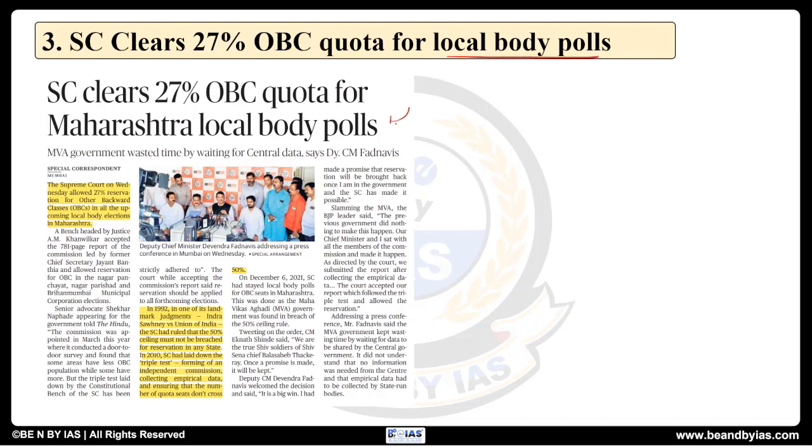So what is the new development here, and the issues related to it. Recently, 27% reservation for OBCs in local bodies of Maharashtra has been cleared. Now the issue: earlier it was stayed because it was exceeding that 50% limit. See, in 1992 in the Indra Sawhney versus Union of India case, the Supreme Court ruled that the 50% ceiling must not be breached for reservation in any state.